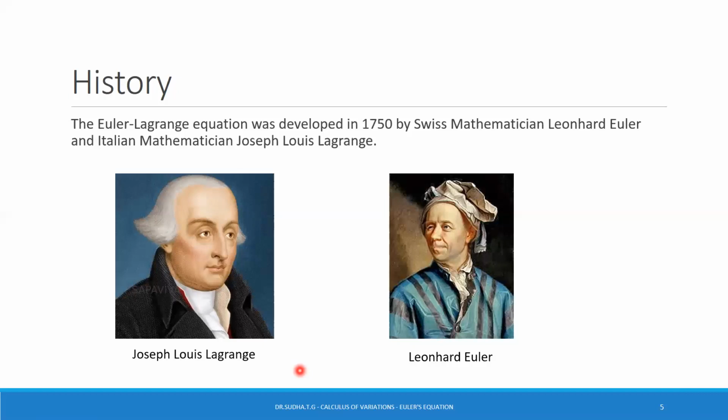Lagrange solved this problem, that is the tautochrone problem, in 1755 and sent the solution to Euler. Both further developed Lagrange's method and applied it to mechanics, which led to the formation of Lagrangian mechanics. Their correspondence ultimately led to the calculus of variations, and this term was given by Euler himself in 1766.